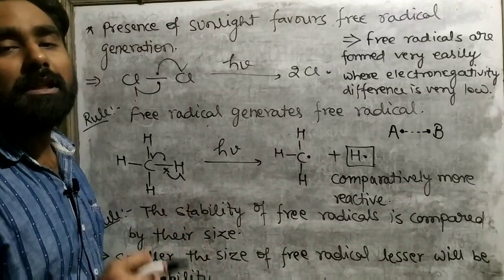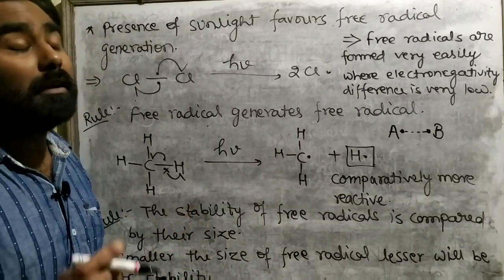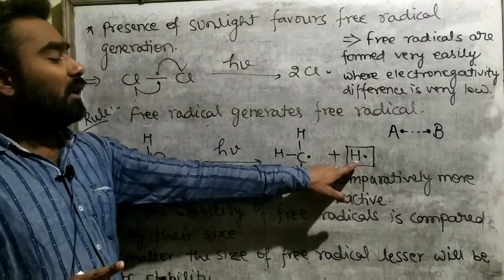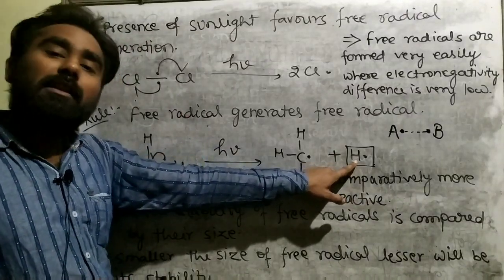Reactivity depends upon stability. Reactivity depends upon stability, as this species is highly unstable.